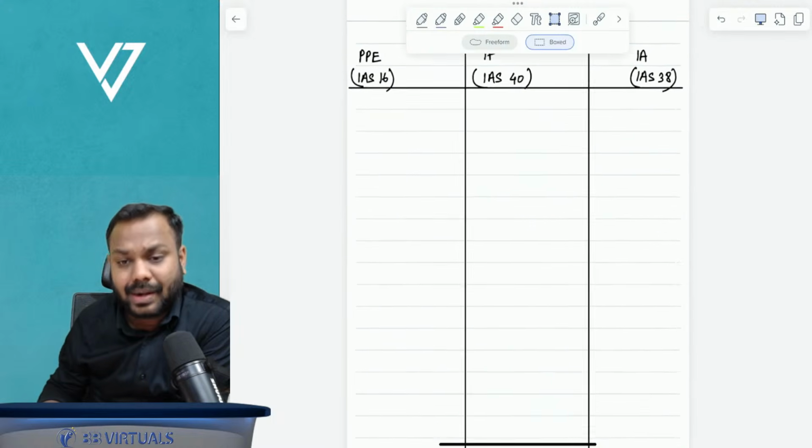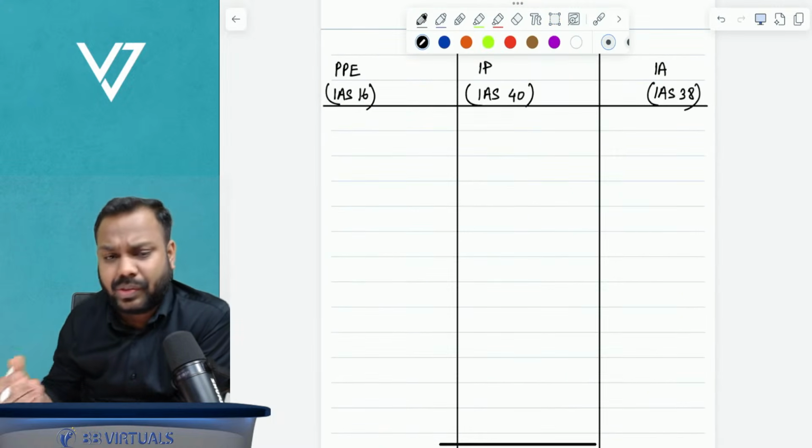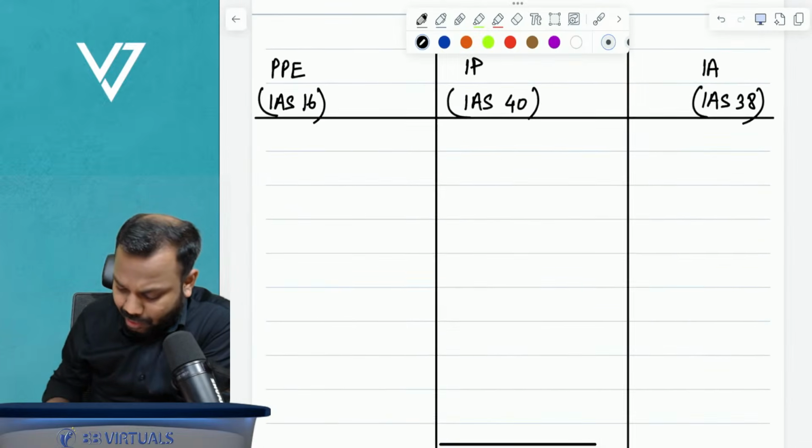Okay, let us understand the differences and the similarities between them. Definitely the meaning part is different for each of them.